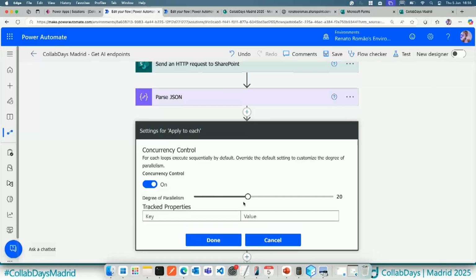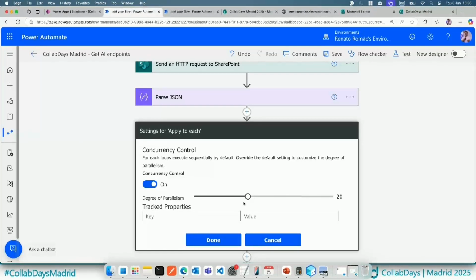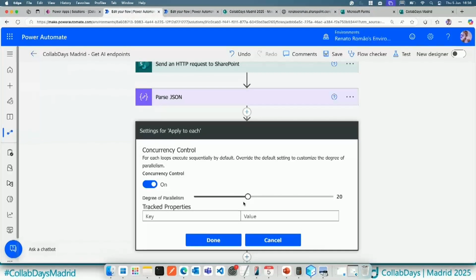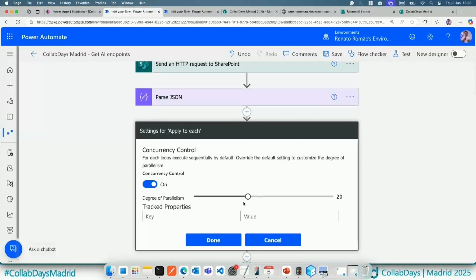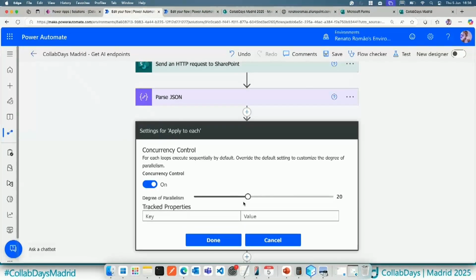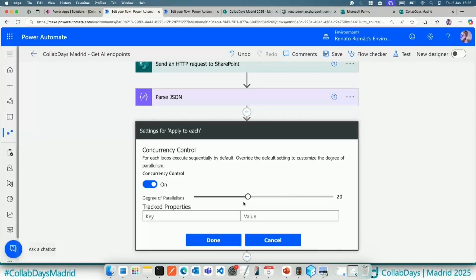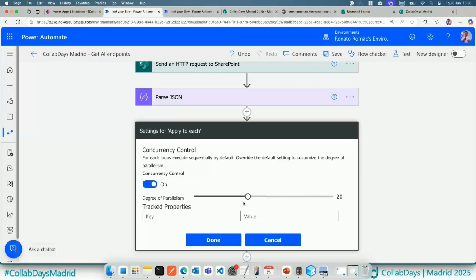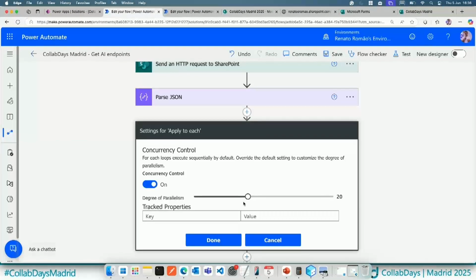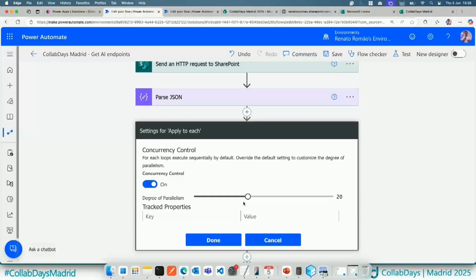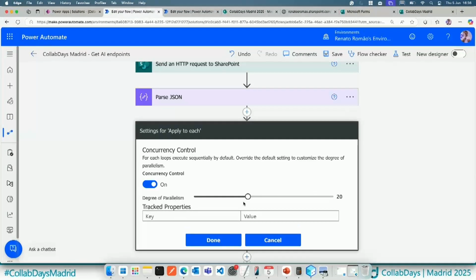But be careful with that, because one client was not using this solution here, and the workflow for 3,000 items was taking like 2 days in total. I applied this concurrency control with 20 items only in parallel, and we reduced it from 2 days to 14 minutes. So in this case, 99% of reduction, but the problem is the client was using the trial license.